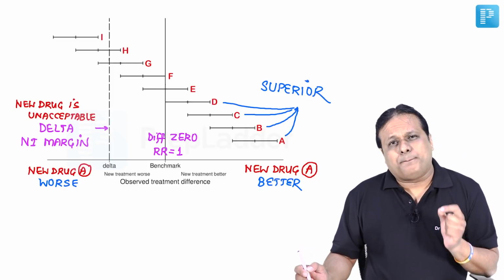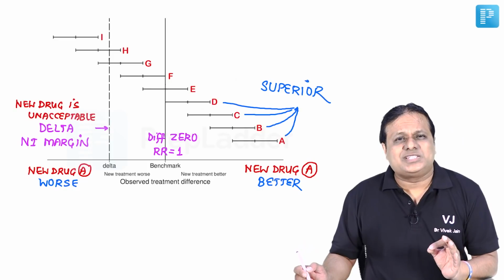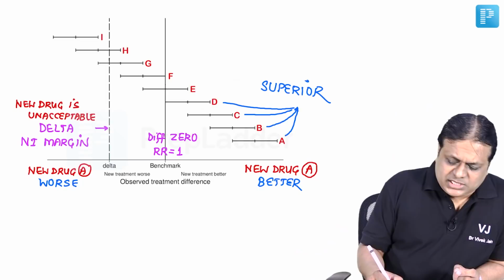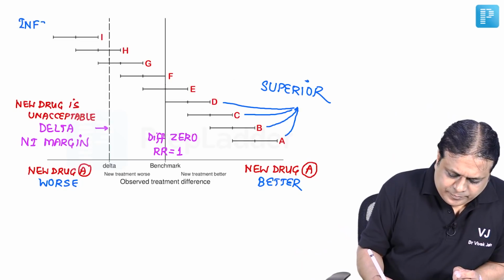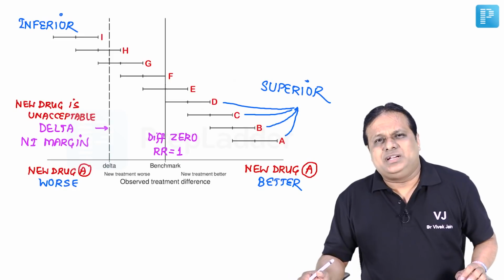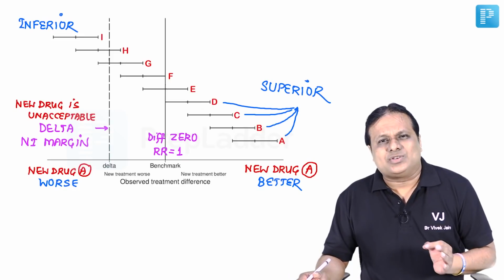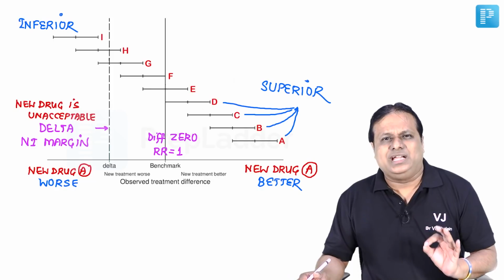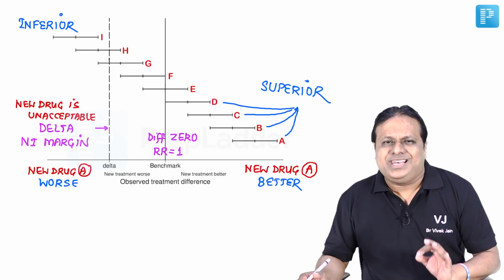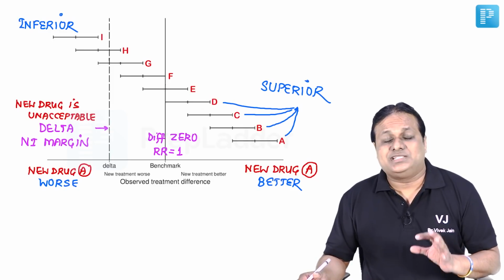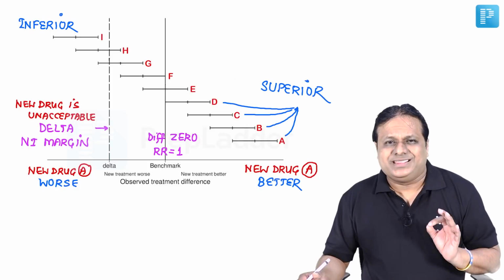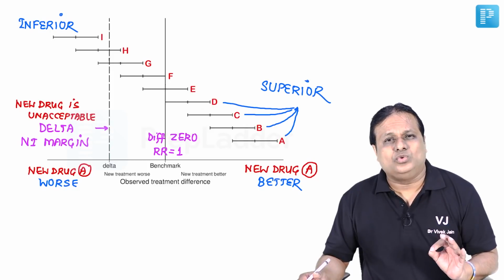Now look at the uppermost line I. This is beyond the delta margin, the NI margin, also. So this indicates the new drug is inferior. I'll again repeat. If the drug result lies on the right side of the relative risk 1 or difference 0, then the new drug is superior. But if it lies to the left of the delta NI margin, which indicates inferiority of the new drug or the unacceptability as a treatment, then the new drug is inferior to the older drug.